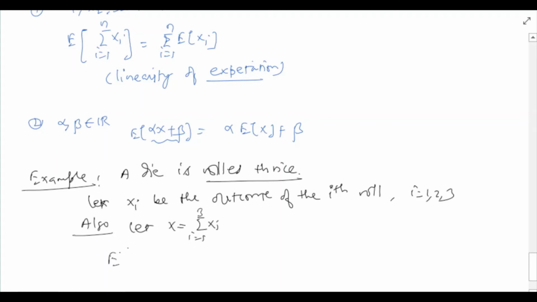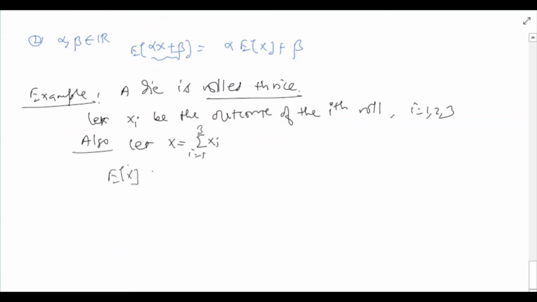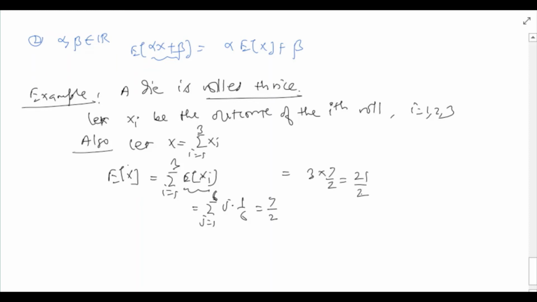Then expected value of x, from linearity of expectation, will be summation i equals 1 to 3 of expected value of xi, and each of these we can compute. So for instance, expected value of xi would be the sum over j equals 1 to 6 of j times probability of xi being j, which is 1 by 6, and this will be equal to 7 by 2. So expected value of x will be 7 by 2 plus 7 by 2 plus 7 by 2, that is 3 times 7 by 2, which is 21 by 2.